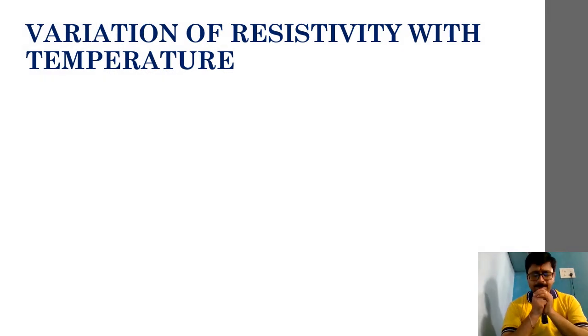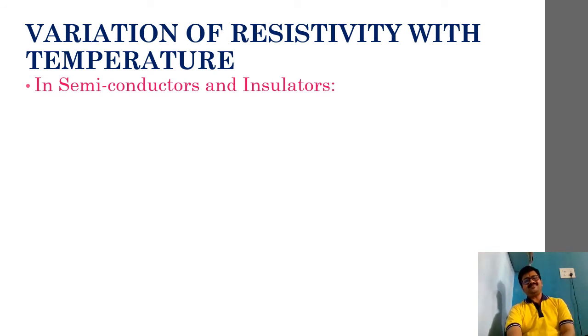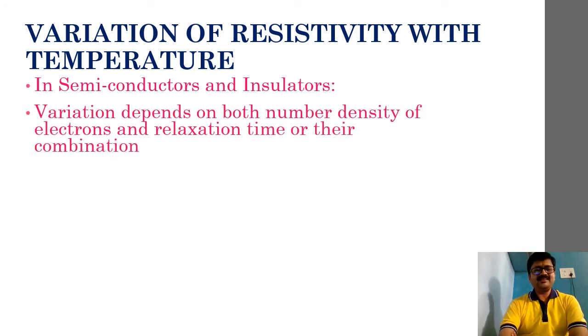So in this part, we just need to take a look at semiconductors and insulators. So in case of semiconductors and insulators, remember variation depends on both number density of electrons and relaxation time, or their combination. If you remember m by ne square tau, in that equation the product of n into tau is definitely inversely proportional to resistivity, right? So that product as such will vary, so that resistivity will vary.